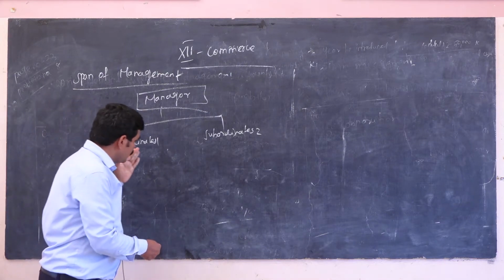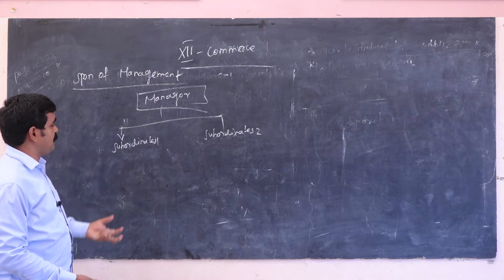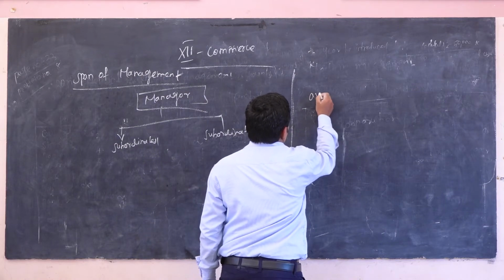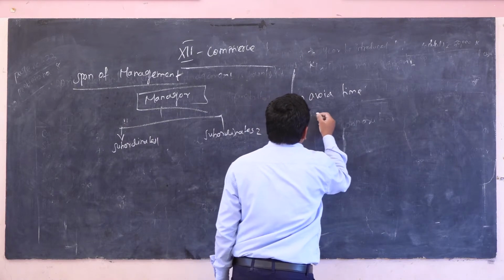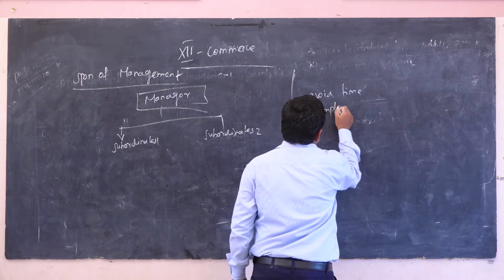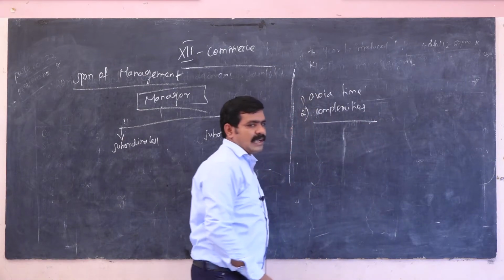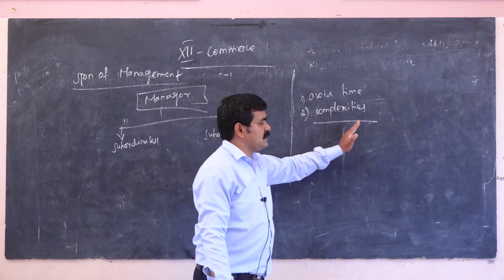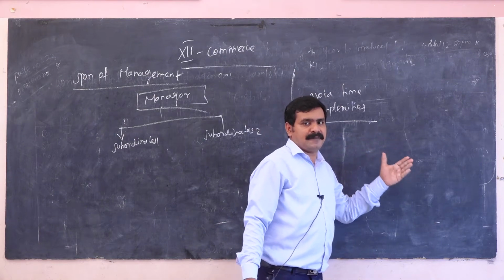Next, some of the important points in the span of management: it avoids wasted time and reduces the complexity for all the managers. It is one of the important concepts, and each individual manager's job is done in a perfect manner.